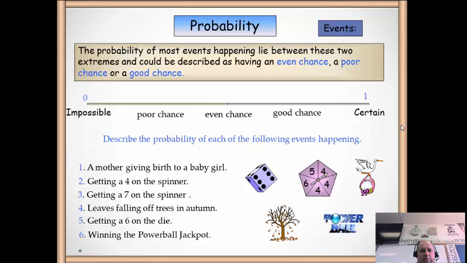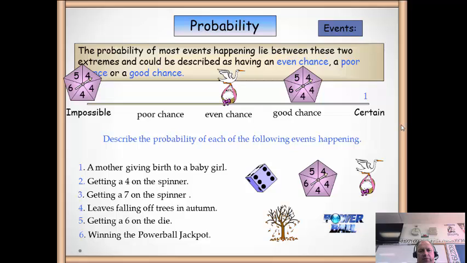Mother giving birth to a baby girl. An even chance is correct. Getting a 4 on the spinner. If you have a look at the spinner there, there's three 4s and 2 other numbers, so there's better than half a chance of getting a 4, so we put it down in the good chance area. What's the probability of getting a 7 on the same spinner? Well, there's no 7, therefore it's impossible.